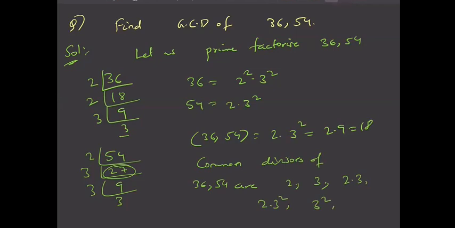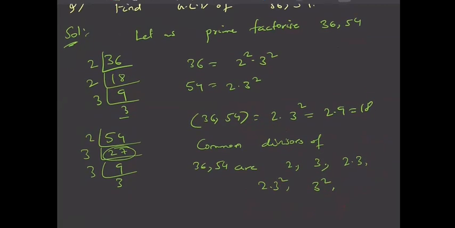So you can also notice that each and every common divisor, right? 2, 3, 2 3s are 6, this 2 into 3 square, 3 square. All these, each and every common divisor is a factor of the greatest common divisor, right? Because you can see that 2 is a factor of 2 into 3 square, 3 is a factor of 2 into 3 square, 2 into 3 is also a factor of this. So each and every common divisor is a factor of greatest common divisor, right?